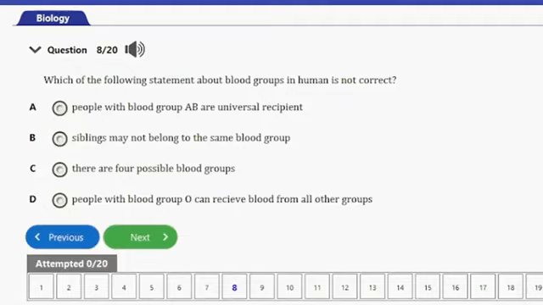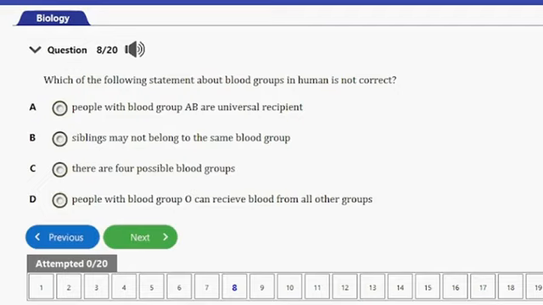Question number 8 here. It says, which of the following statements about blood groups in humans is not correct? A. People with blood group AB are universal recipients. B. Siblings may not belong to the same blood group. C. There are 4 possible blood groups. And then D. People with blood group O receive blood from all other groups. Obviously option D is the answer to this question. Option D is not true about blood grouping.